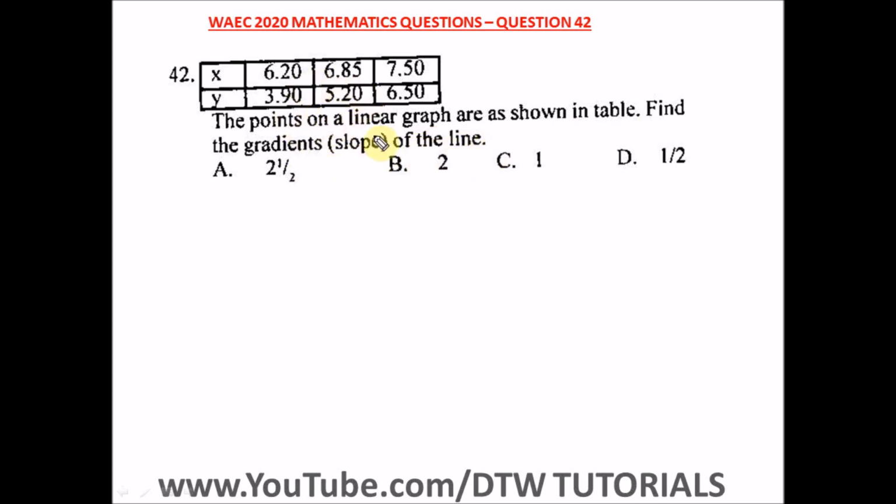Okay, so we have to find the slope of the line, and we have all these points. Remember, what's the formula for slope? Slope is y2 minus y1 over x2 minus x1. You can pick any, but let's say we pick this as y2, and this is y1, and this we pick as x2, and this is x1. Okay, so let's put it into this equation.